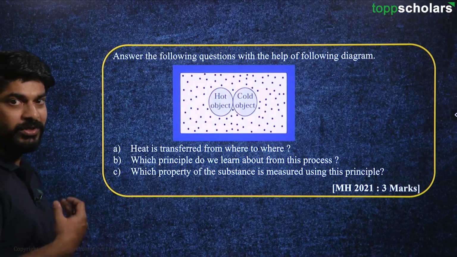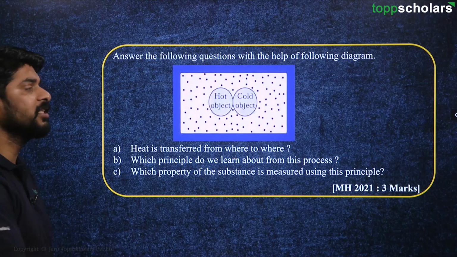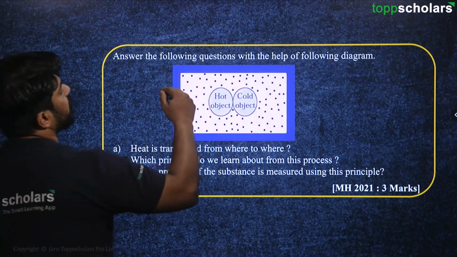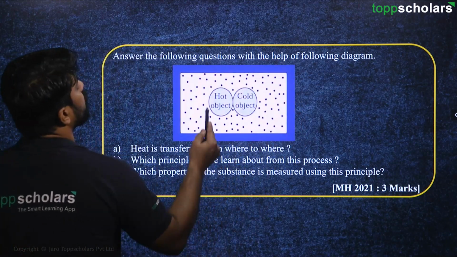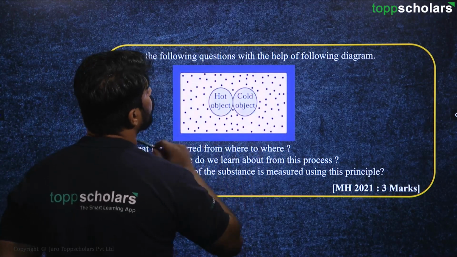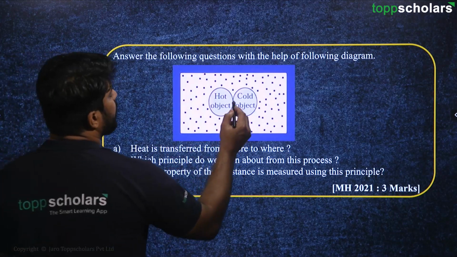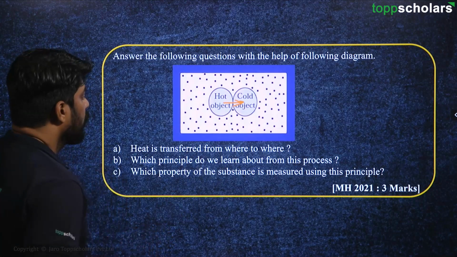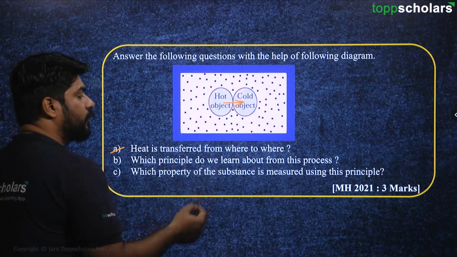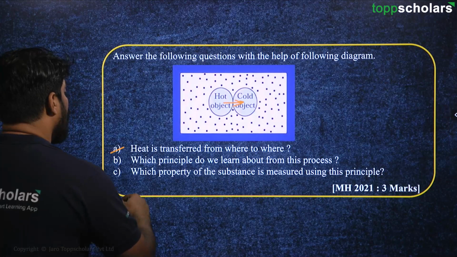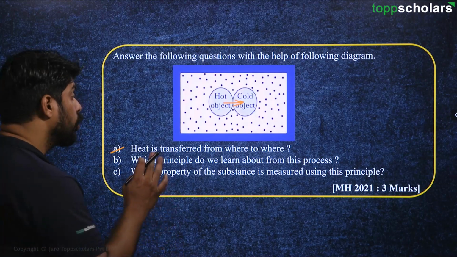Moving on. From now on, we are going to discuss some of the questions that we have already seen previously, but in detail. So here is the question that we have previously read. This is the diagram that we have already seen. This is an insulated box. These are air particles. This is a hot object, and a cold object. They are in contact, so definitely heat will be transferred from the hot object to the cold object. Then the question is also asked, heat is transferred from where to where? Then which principle do we learn about from this process, and which property of the substance is measured using this principle? So let's answer these questions.